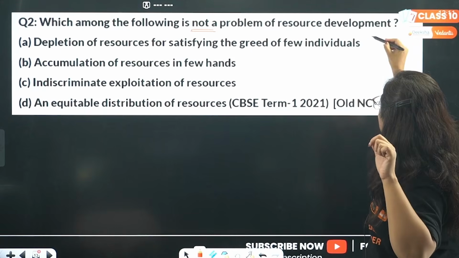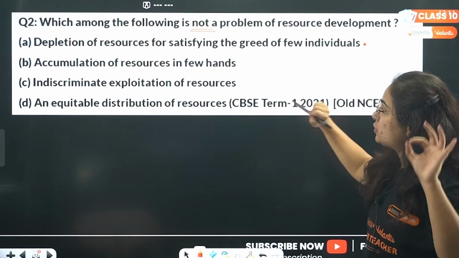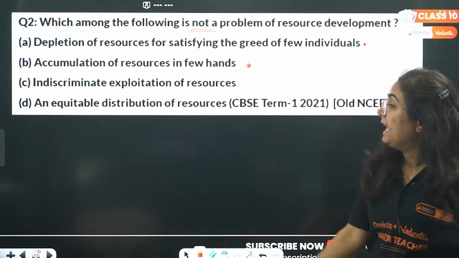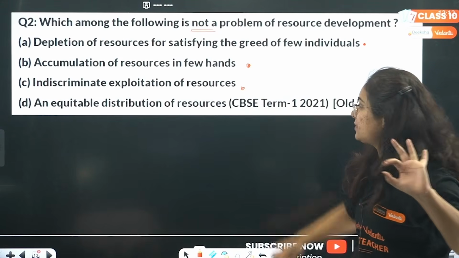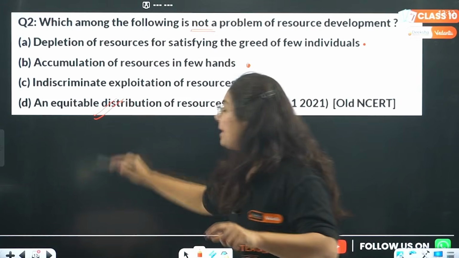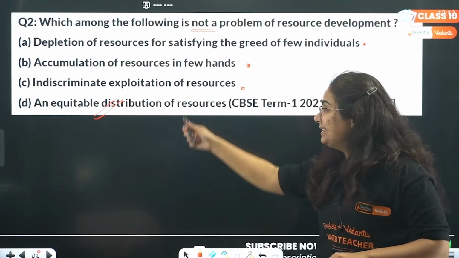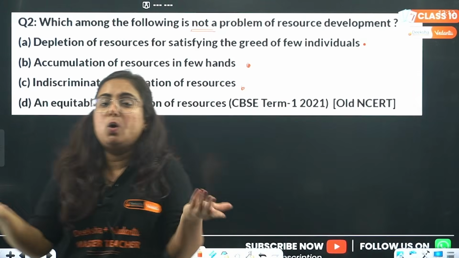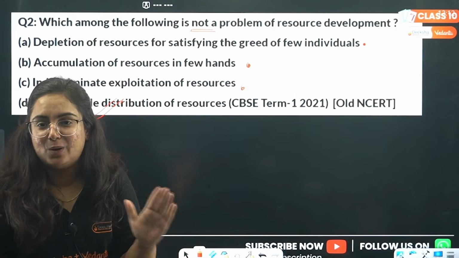Whenever there is resource development, this happens. The question asked about "not." Accumulation of resources in few hands also happens. Indiscriminate exploitation of resources actually happens. And equitable distribution of resources does not happen. This is not a problem, because if this had happened, there would be no rich or poor in the country. Equitable distribution is not at all possible in the world.